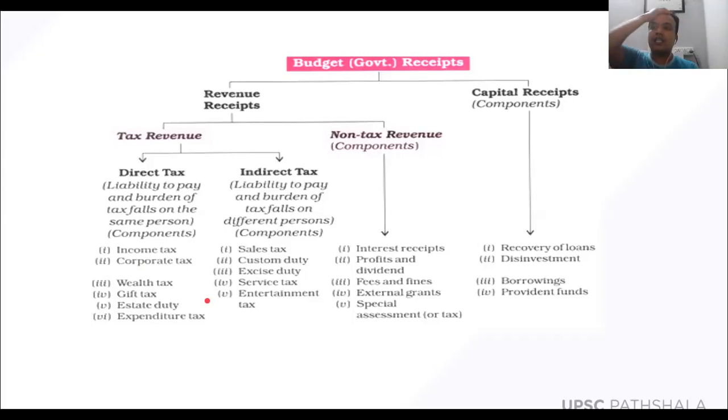So now in India, we have a progressive type of taxation system. What does a progressive taxation system mean? Suppose as the income increases, you have to pay more taxes, whether it is related to corporate tax or income tax. As your income increases, you have to pay more tax. Such a taxation system is called a progressive taxation system. Now, what do you think? Is this good or bad? Should the government impose more taxes on those people who have high income?